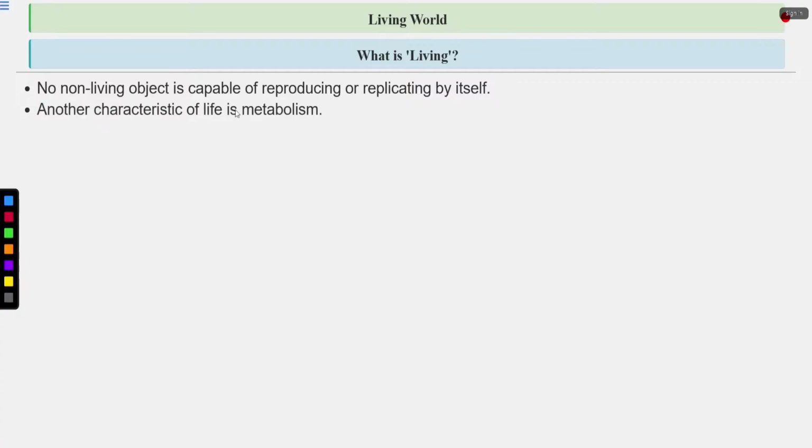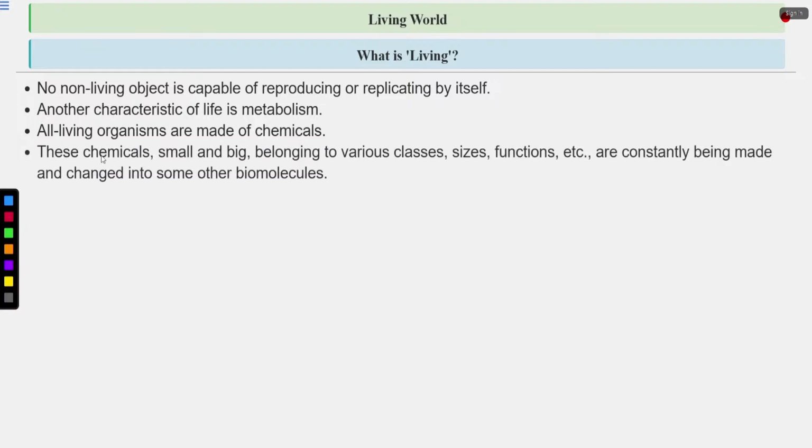Now, another characteristic of life is metabolism. Clear? Now, all living organisms are made of chemicals. These chemicals, small and big, belonging to various classes, sizes, functions, etc., are constantly being made and changed into some other biomolecules.